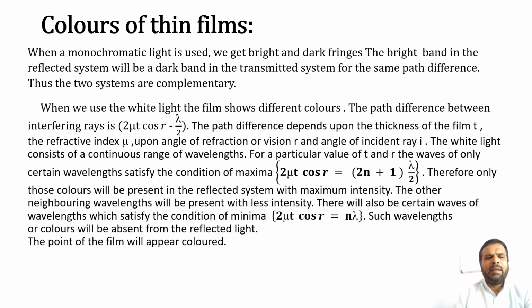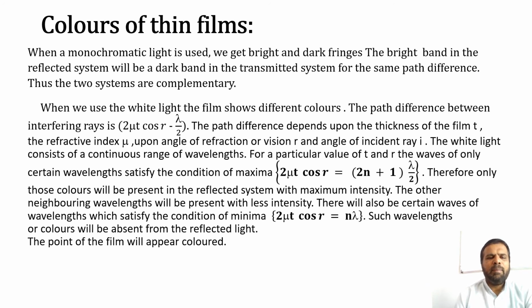The white light consists of a continuous range of wavelengths. For a particular value of t and r, the waves of only certain wavelengths satisfy the condition of maxima, that is 2 mu t cos r is equal to bracket of 2n plus 1 bracket complete into lambda by 2. Therefore, only those colors will be present in the reflected system with maximum intensity.